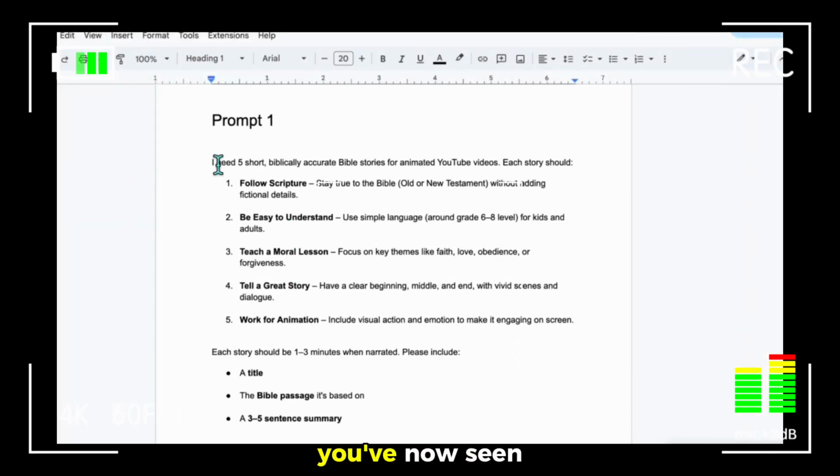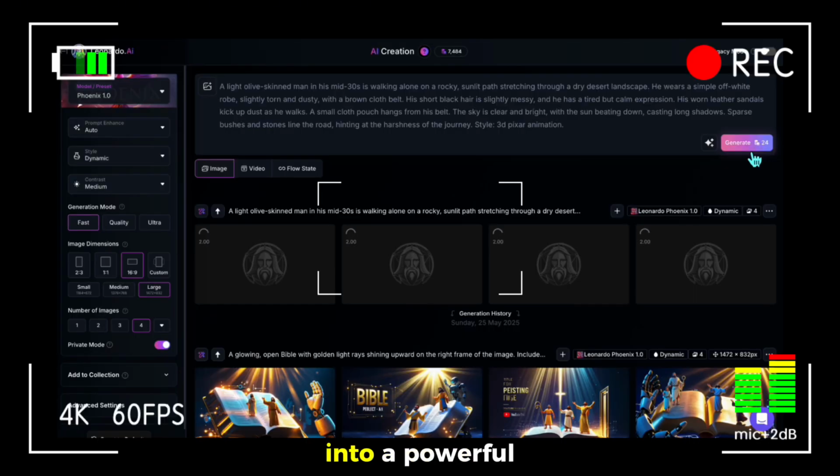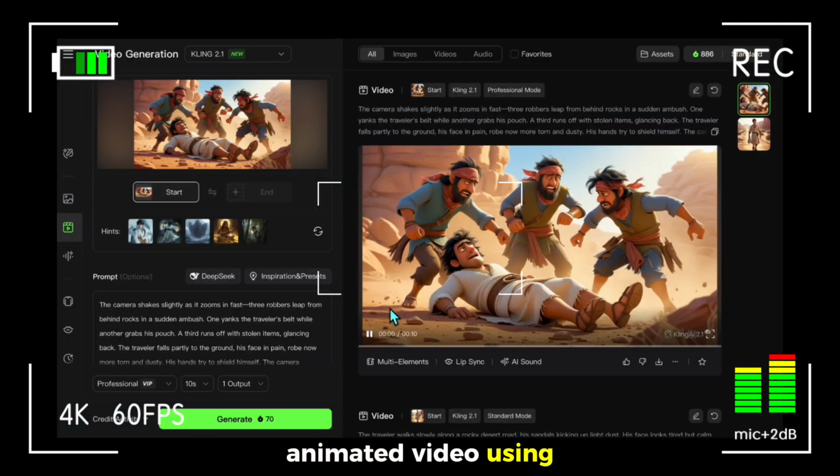And that's it. You've now seen how to turn a simple story into a powerful animated video using AI tools.